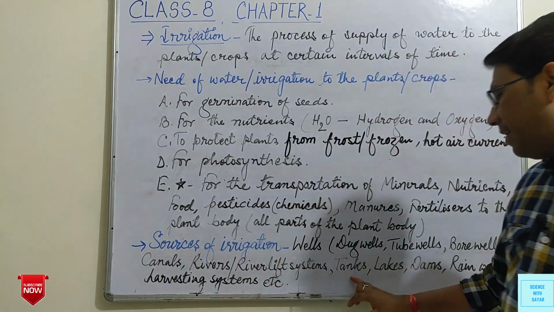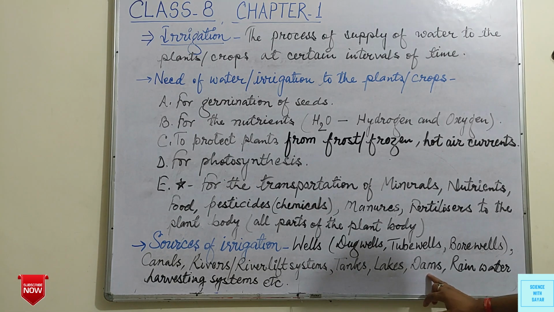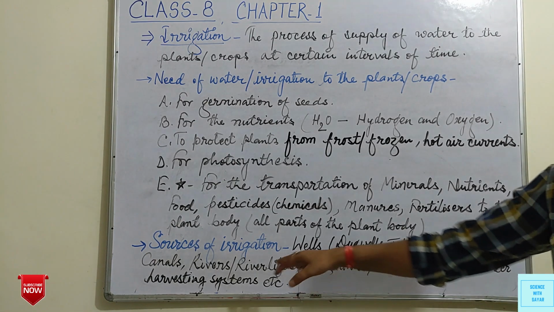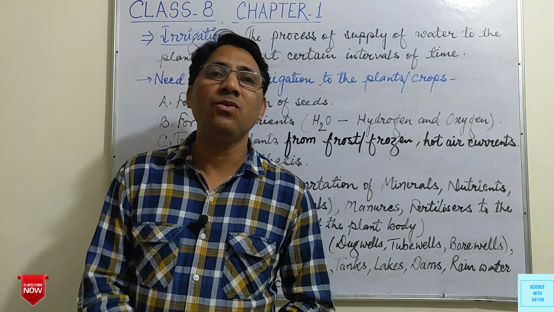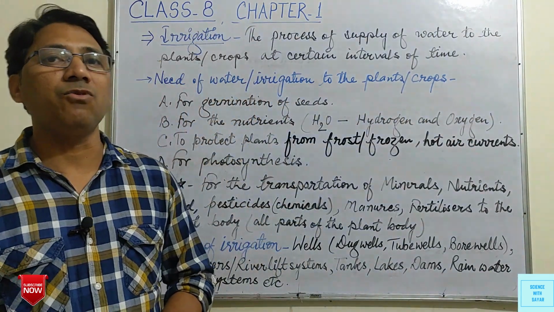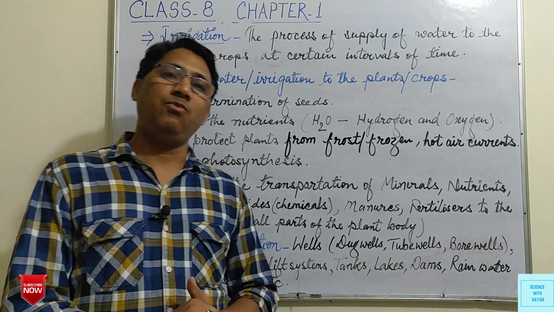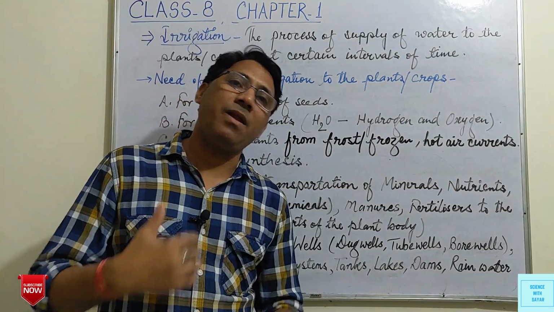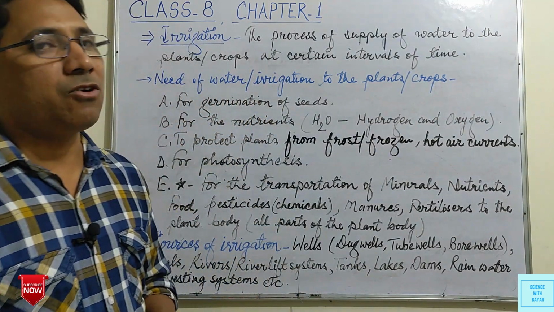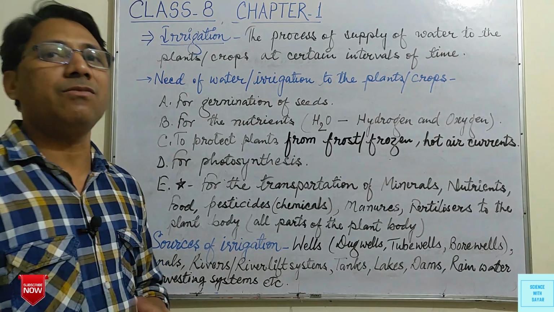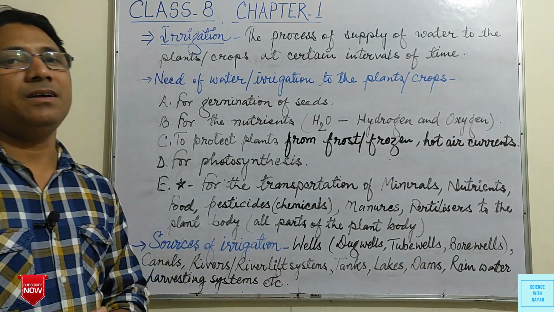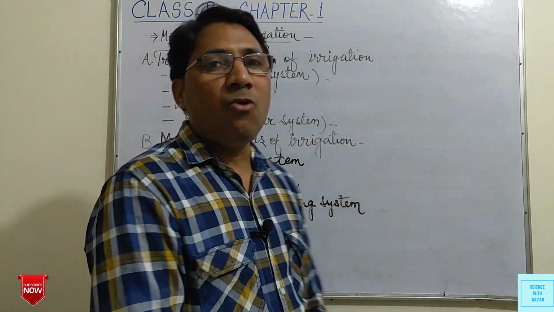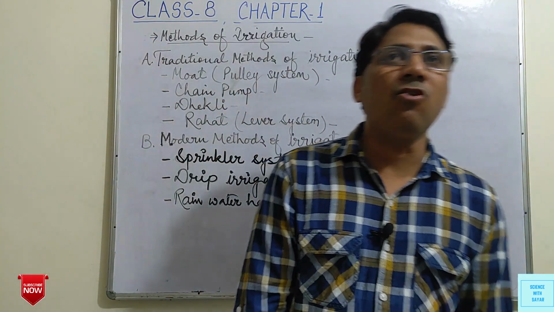After that, tanks, lakes, dams, and rainwater harvesting system also, in which rainwater is collected, and this collected water is also used to supply the water to the crops after certain interval of time, as the water is required by the crops.